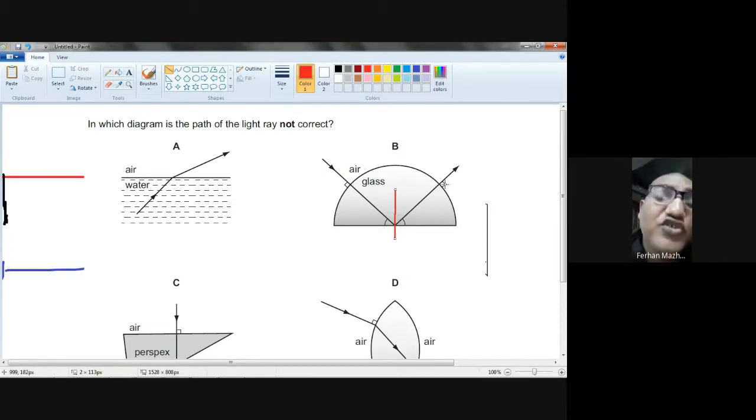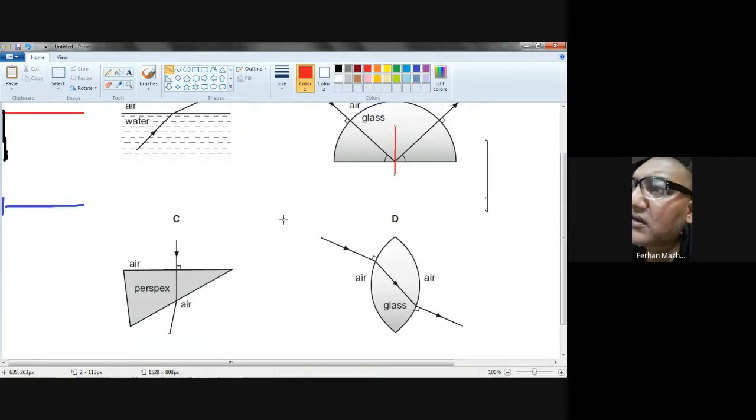Here again, he has shown that the light is making a 90-degree angle with the surface of the glass, so there will be no deviation. The light will directly go out without any change in the path. So this is also good. B is also good.